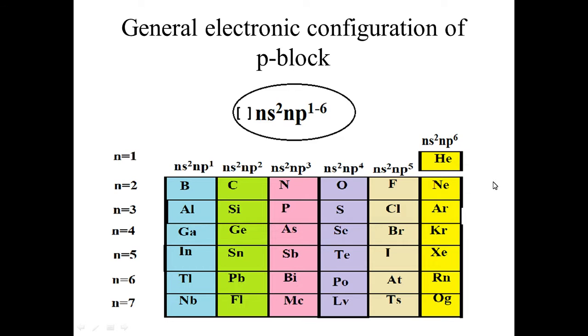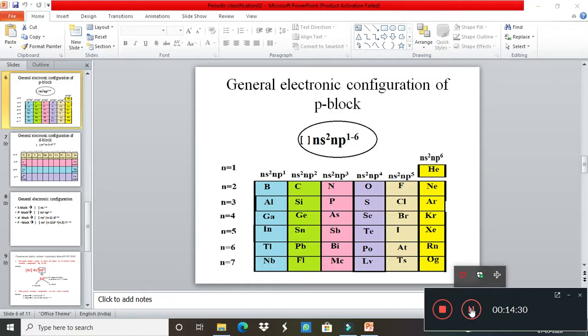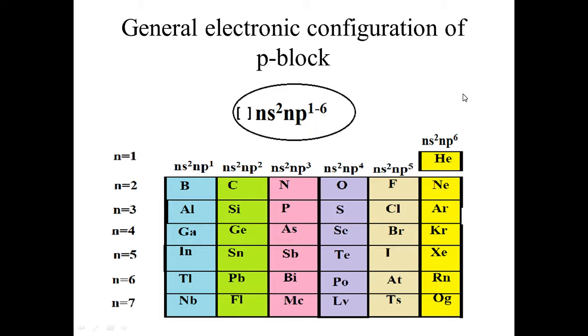So the answer is that the p subshell can maximum fill 6 electrons. That's why. Okay, this is all about the general electronic configuration of p block elements.